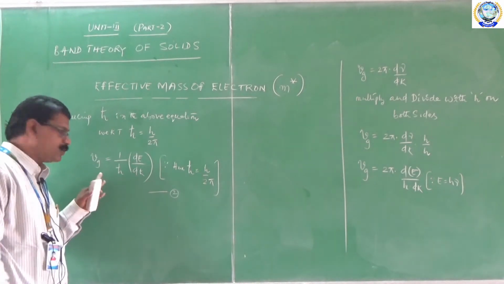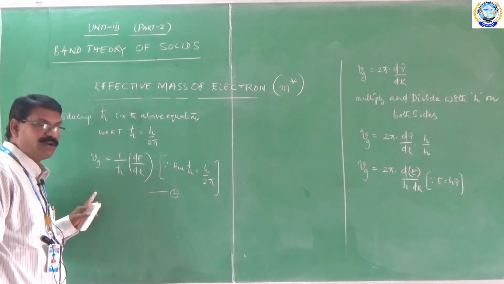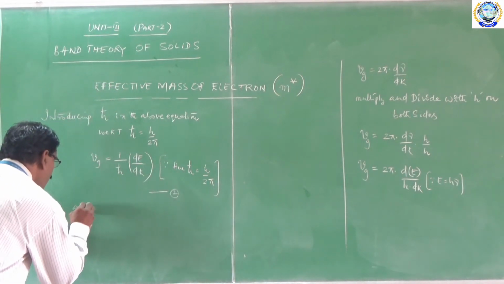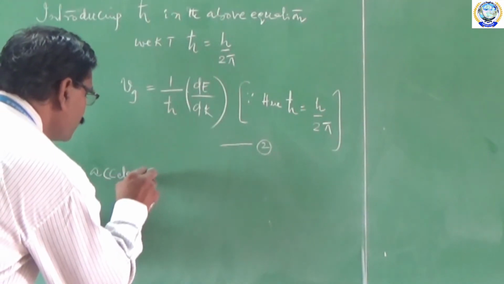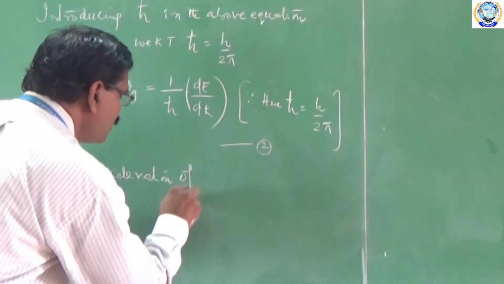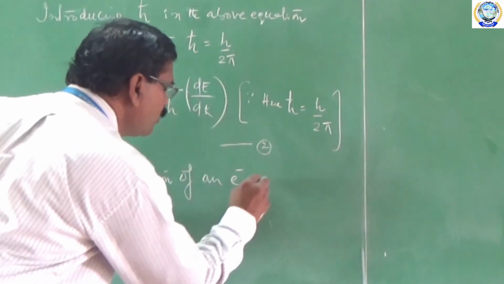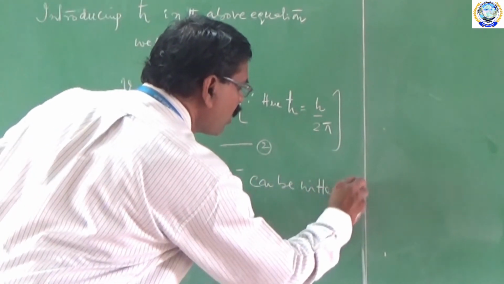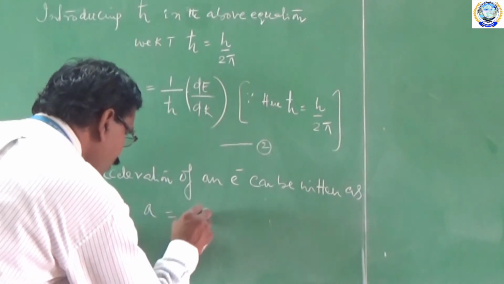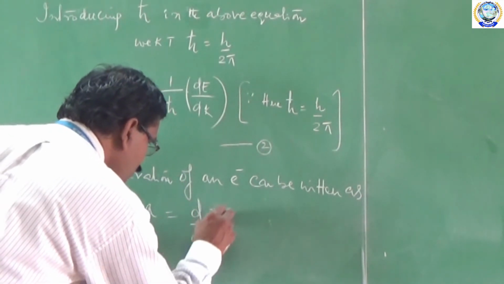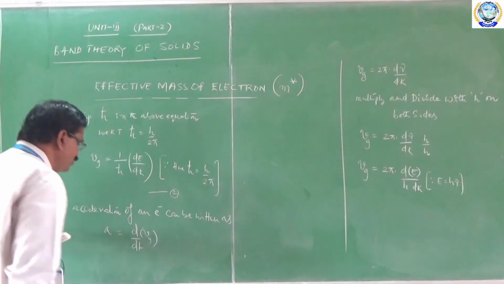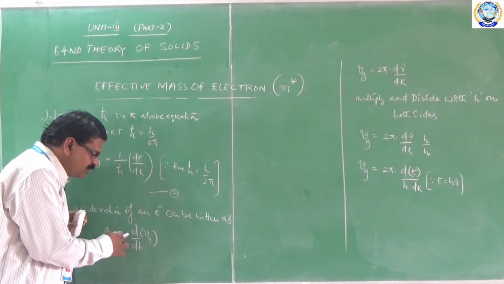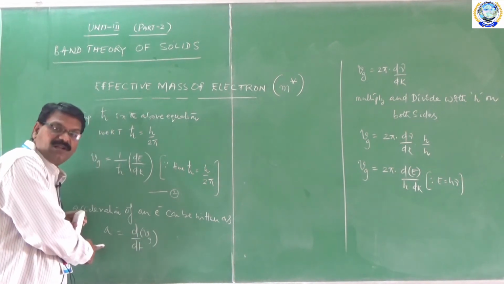Now, after getting the group velocity of an electron, we need to find the acceleration of the electron. How to find this? My acceleration of an electron can be written as A is equal to d by dt of Vg. We have a standard definition that rate of change of velocity gives acceleration. So the rate of change of group velocity is nothing but the acceleration of the particle.